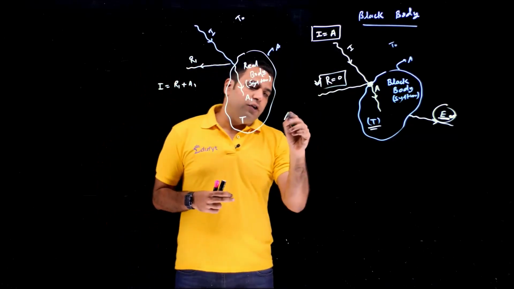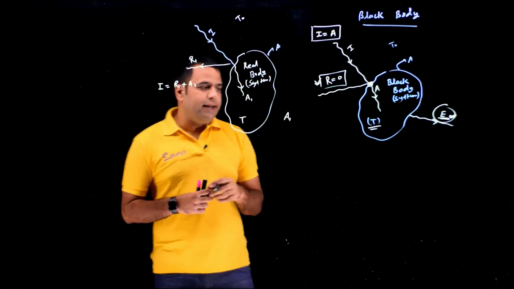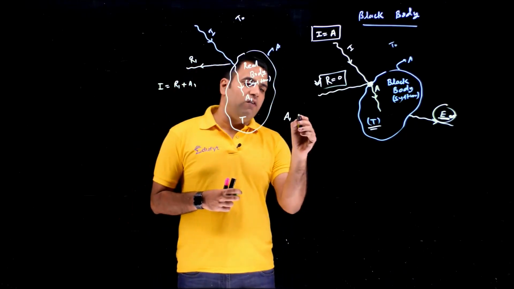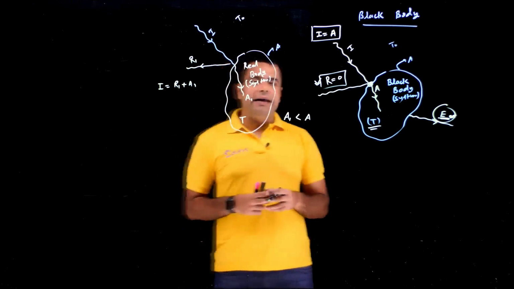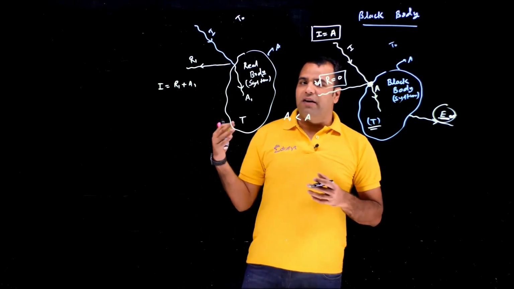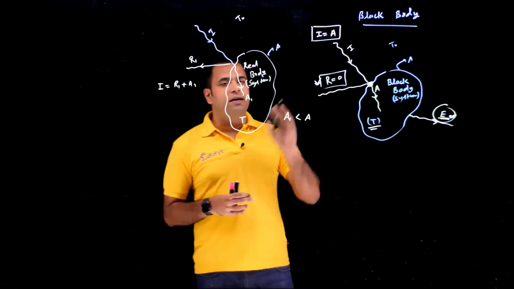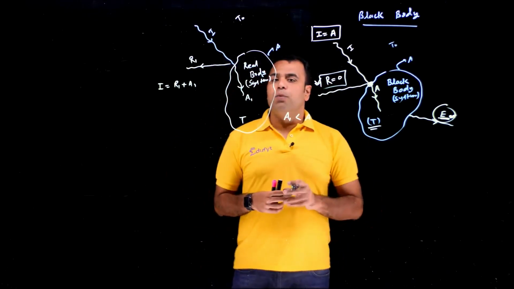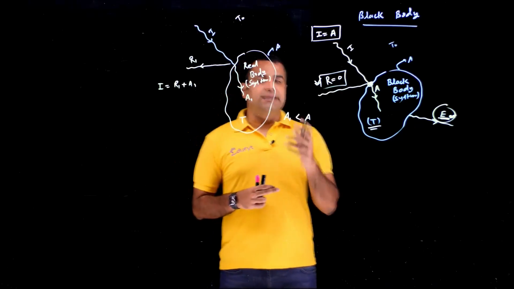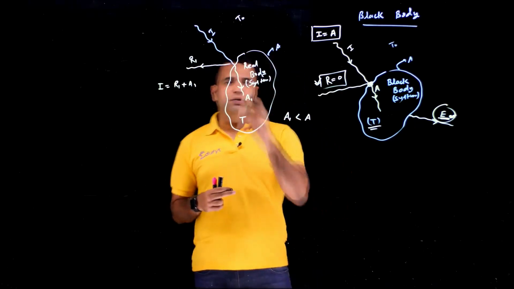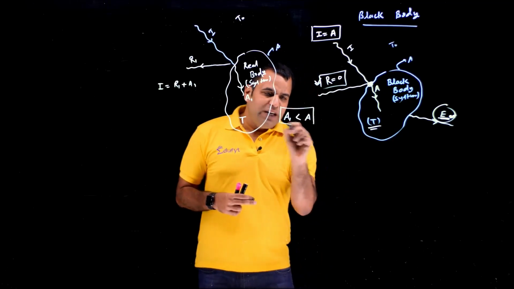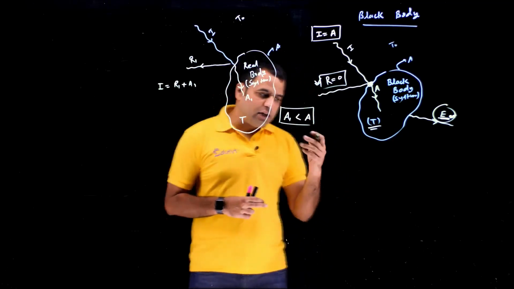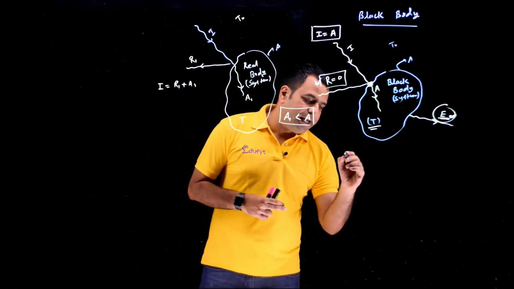So for the real body, absorption by the real body will always be less than the absorption by the black body. The black body will be absorbing more and the real body will be absorbing less, corresponding to the same energy incident upon both bodies, if they are having the same cross-section area and the same temperature outside and inside. So that's the result we are getting. So the thing is, we define a constant, and that constant we define as absorbability.